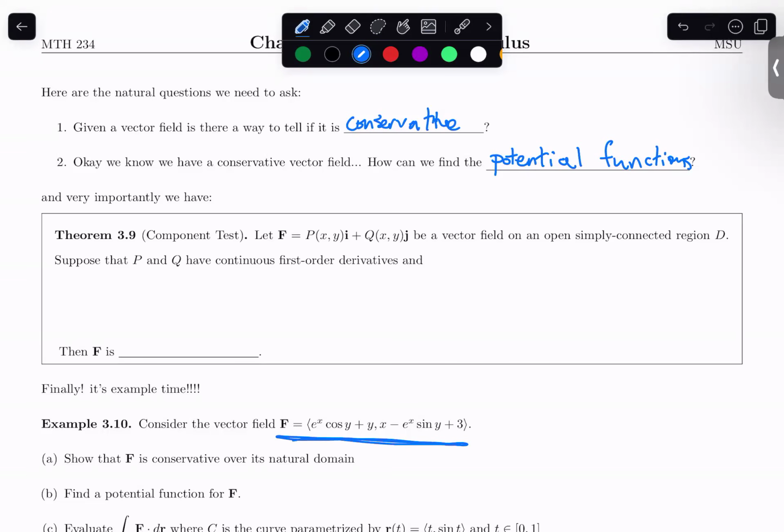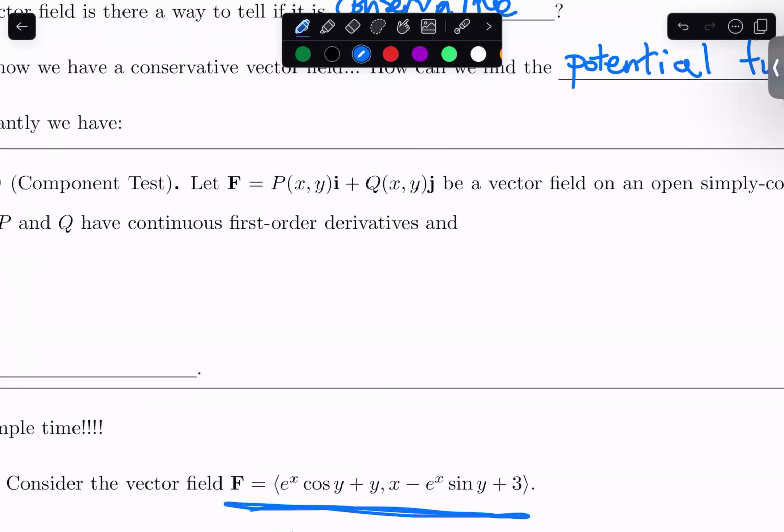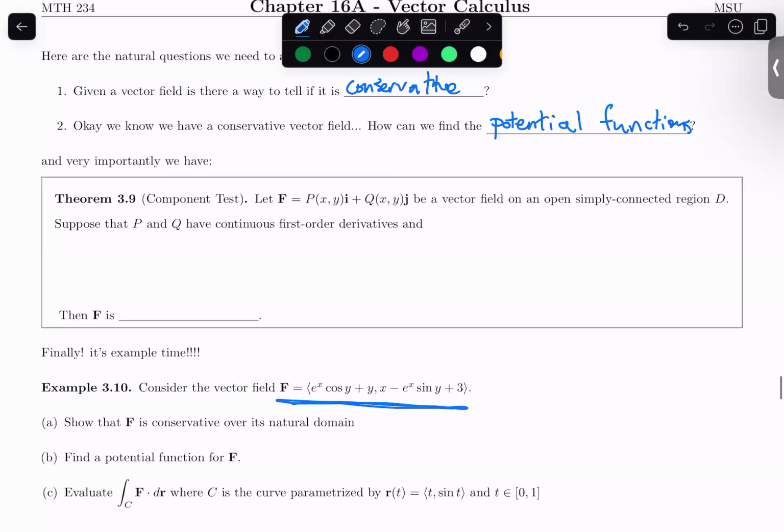So the first bit here is, how do we know if we have a conservative vector field? I'm going to suppose that we have a vector field in a plane, so we just have P's and Q's for the time being. And we have a nice scenario: an open, simply connected region D. P and Q have continuous first order partial derivatives. Again, it's a nice setup, and many of the problems in our class fall into this category. Otherwise, we just can't solve them.